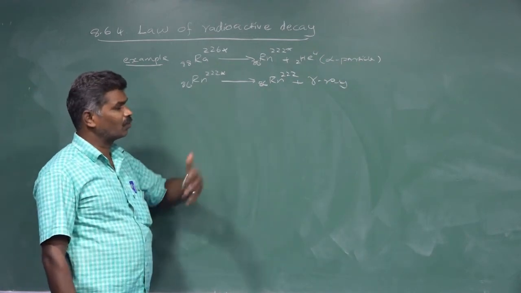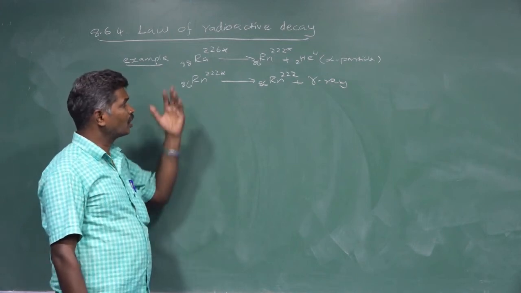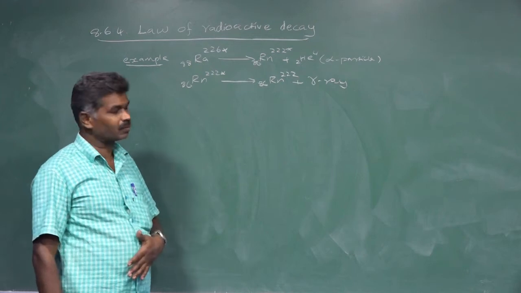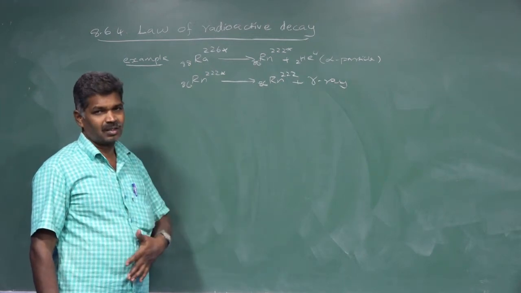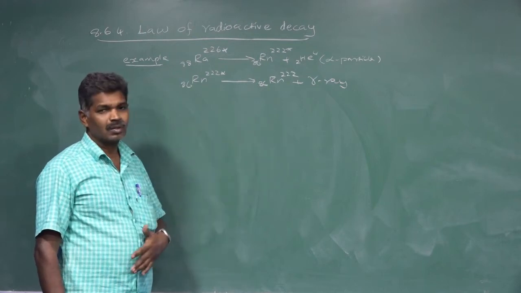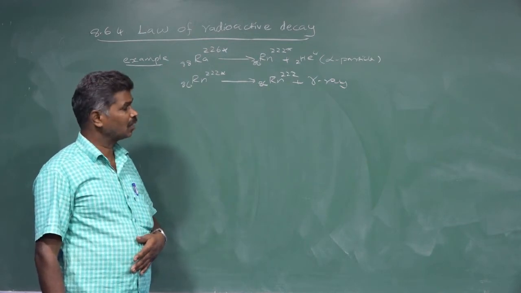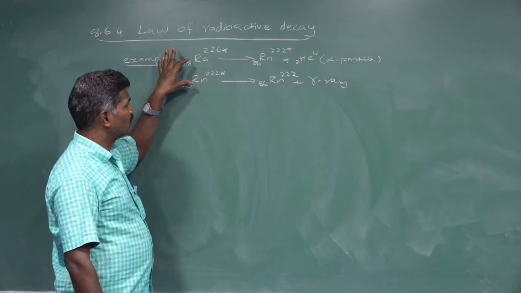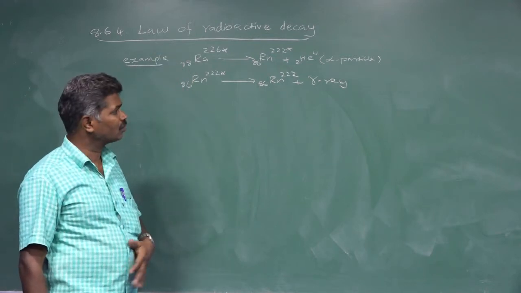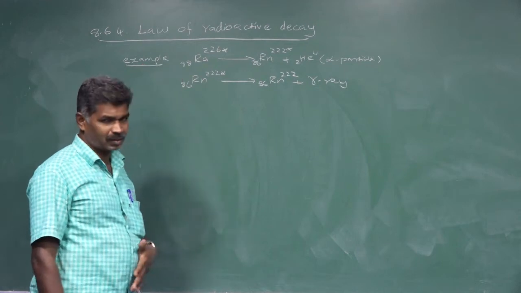After that emission of the alpha particle, it is changed into radon, which is in an excited state. That excited radon comes to the ground state by the emission of gamma rays. Anyhow, we have taken only one radioactive element to see its radioactive process.